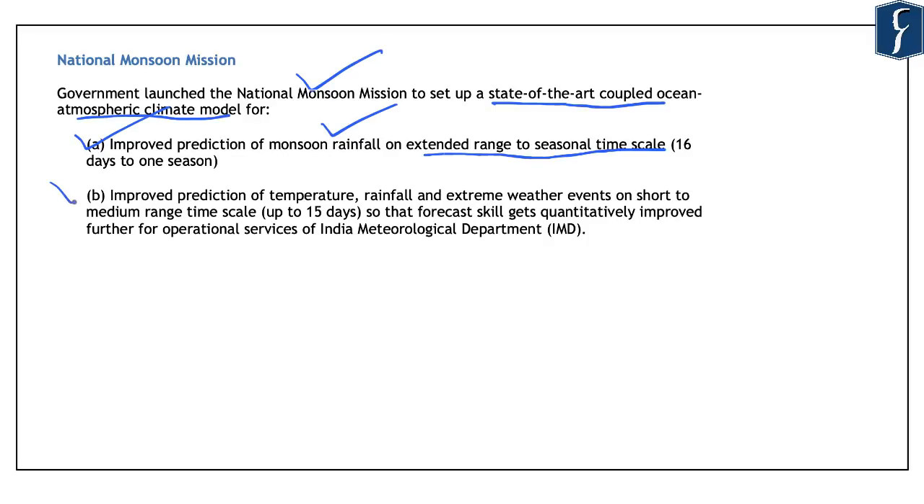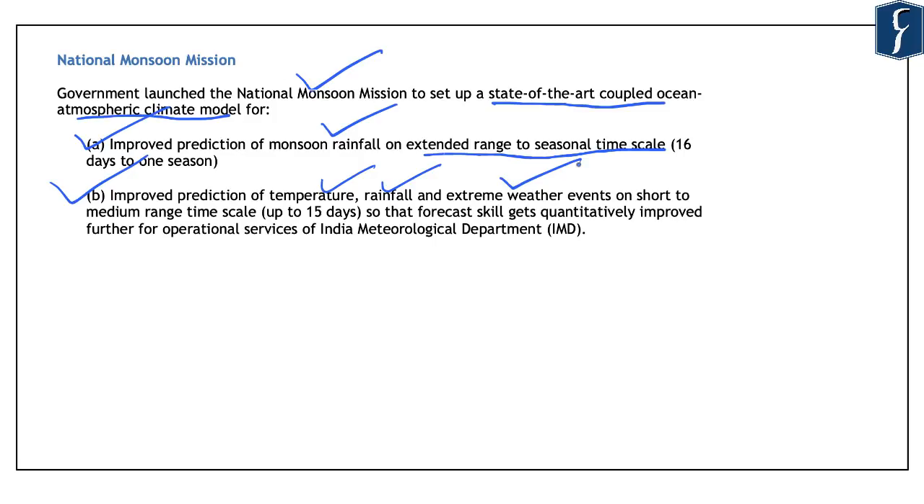Secondly, it focuses on improved prediction of temperature, rainfall, and extreme weather events on short to medium range time scales. And it is due to these government efforts through its National Monsoon Mission that the statistical model along with the dynamical model is improving the monsoon predictions in India. And for this, the Government of India is focusing on improving the quality of data that is available with the Indian Meteorological Department.